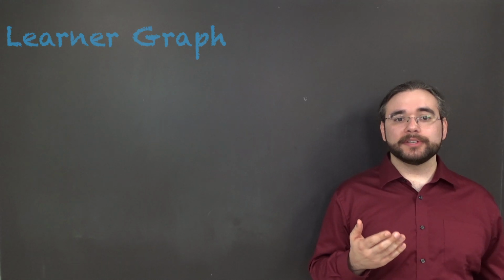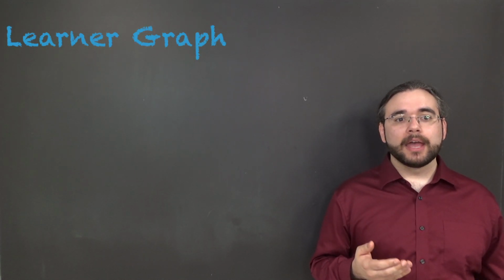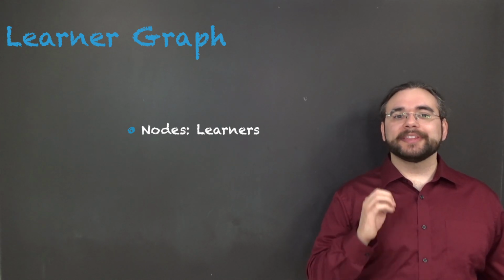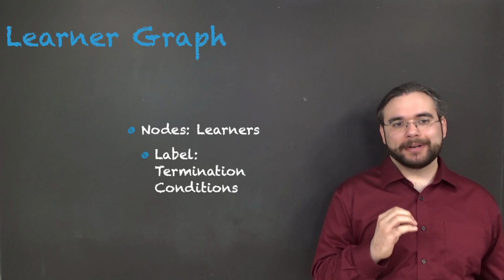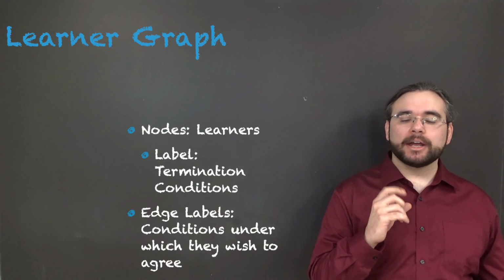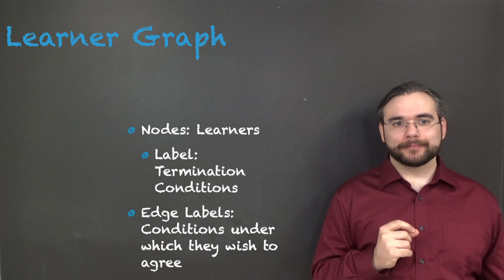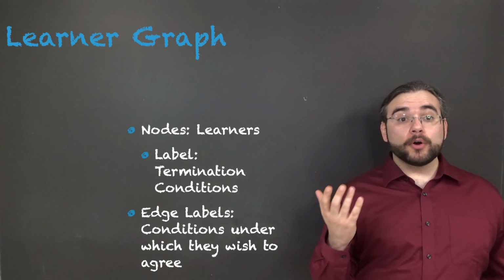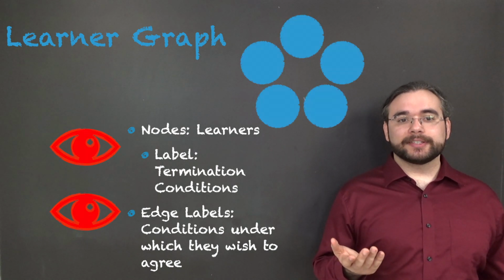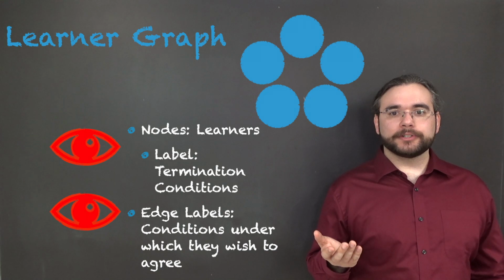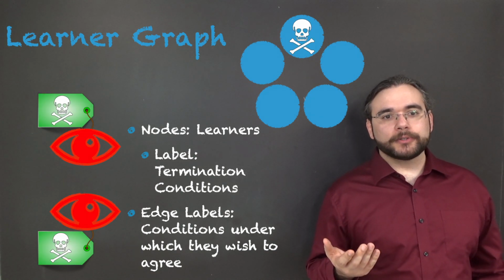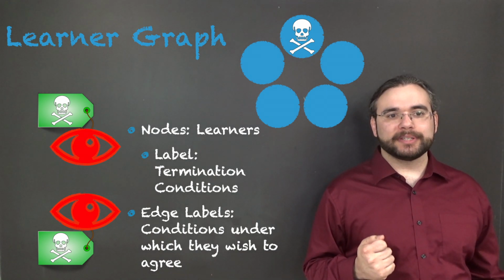So we're going to do it using a thing we call a learner graph. On the learner graph, the nodes are learners. We'll label each learner with the conditions under which it demands termination. And each edge is labeled with the conditions under which that pair of learners wish to agree. So, suppose we have a pair of learners, I'll call them red, and 5 acceptors. Red learners want to terminate even if 1 acceptor fails. But they also want to agree even when 1 acceptor is Byzantine.